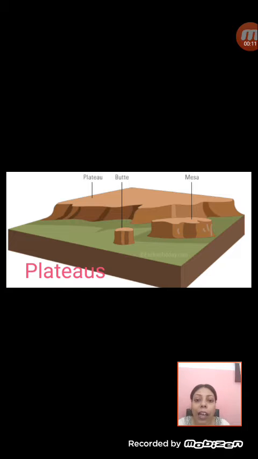Now we know that plateaus are uplands with a flat top and steep edges. If you see the picture over here, they are uplands with a flat top and steep edges which rise from the sea level. These are called plateaus, and sometimes they are also called tablelands because of their look. They look just like a tabletop. So that is why they are also called tablelands.